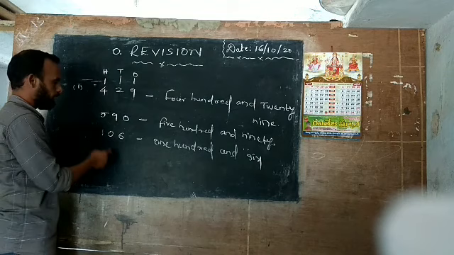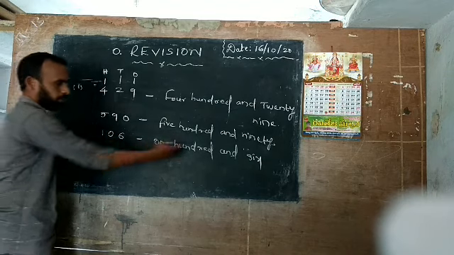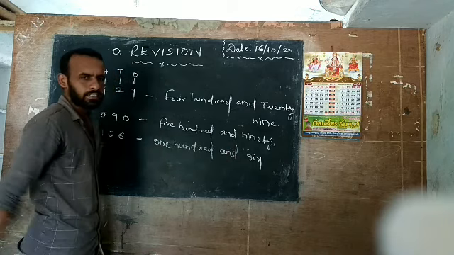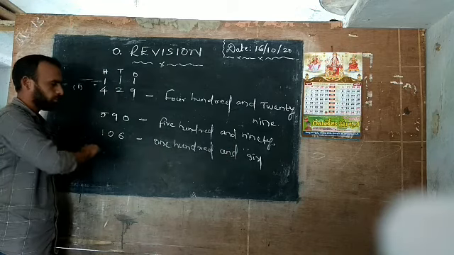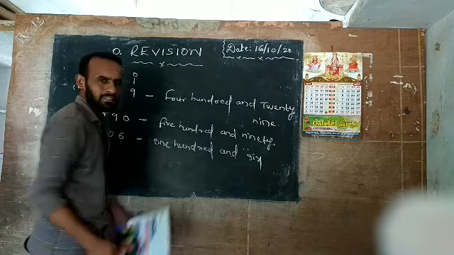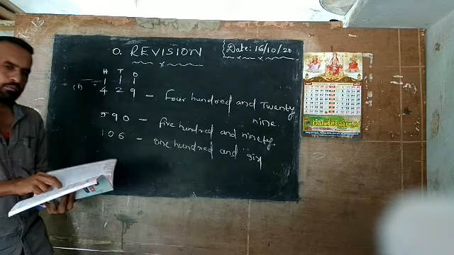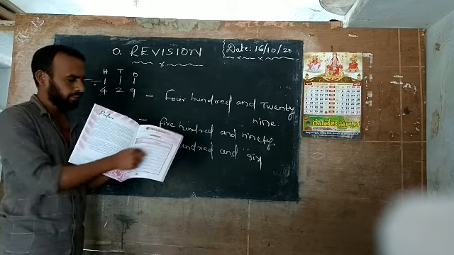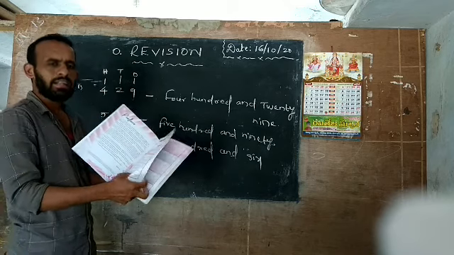Why? Because here there is only 0; the tens place is not there. Here it has 0, that's why the tens place is removed. Don't write it here. So 106 means 106. So these are the number names. Here numbers and digits are given, and you write the number names.